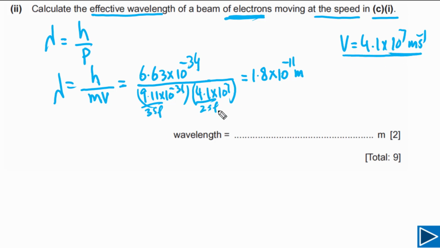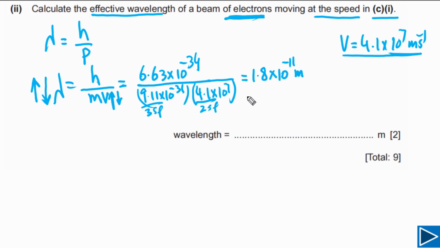And this is the wavelength of the electron if it is moving at this speed. But if we increase the speed of the electron, meaning if we increase v, this lambda will get shorter. If we decrease the speed, lambda will increase. So this is our final answer. This is how you can calculate.